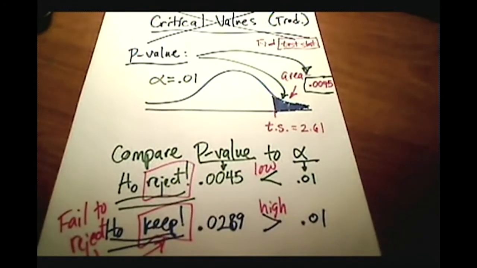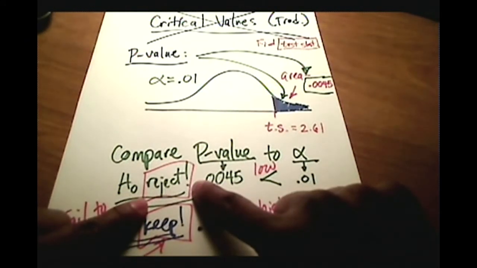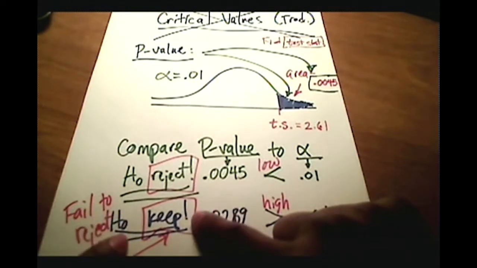And what that really means is, if we reject the null hypothesis, we're in essence saying we support the claim of the alternative hypothesis. If we keep the null hypothesis, we're in essence saying this may be true, therefore we don't have enough evidence to support our claim.